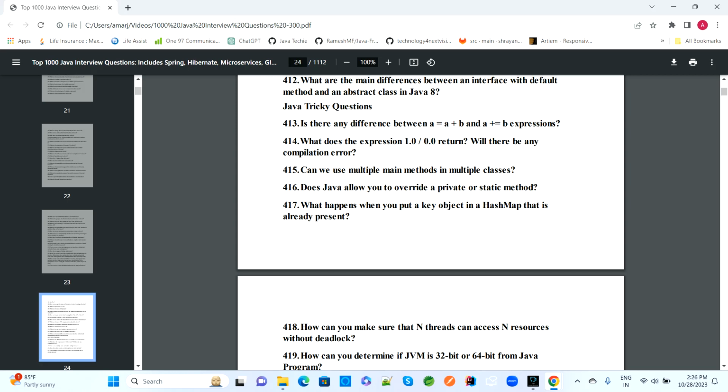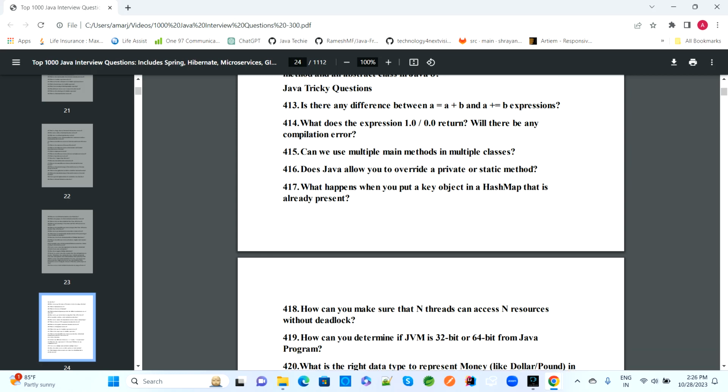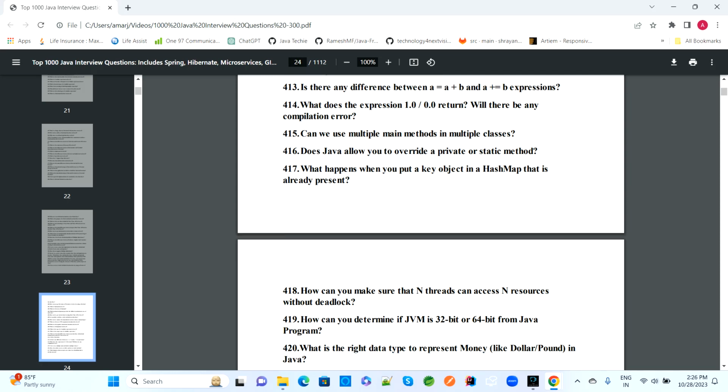Is there any difference between a = a + b and a += b expressions? What is the difference? Yes, the difference is there. What does the expression 1.0 divided by 0.0 return? Will there be any compilation error?